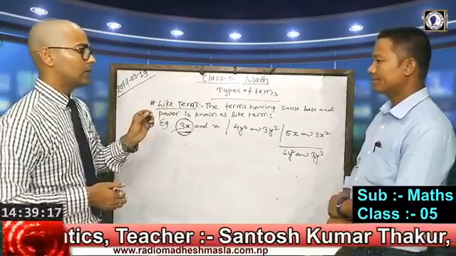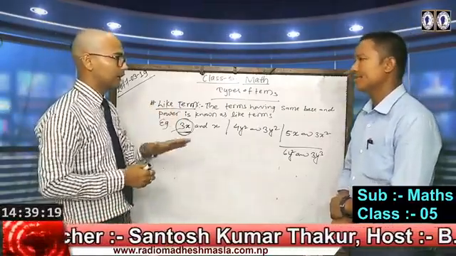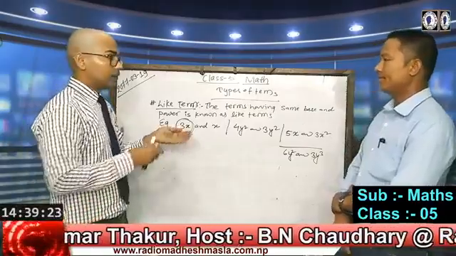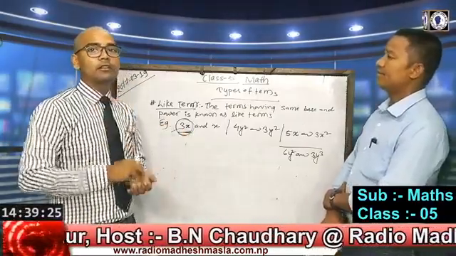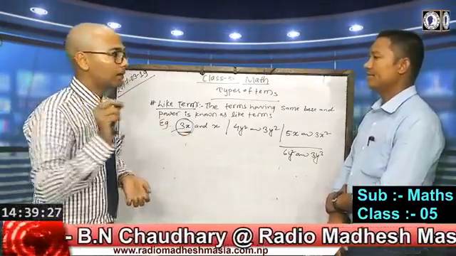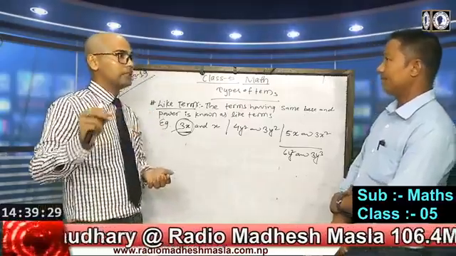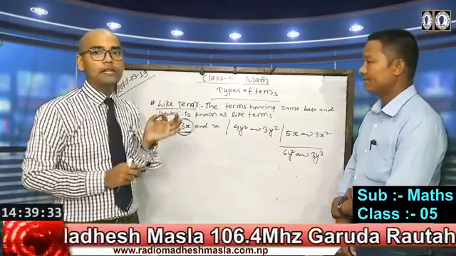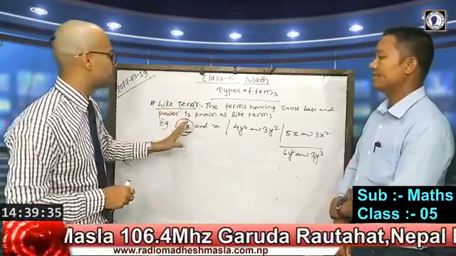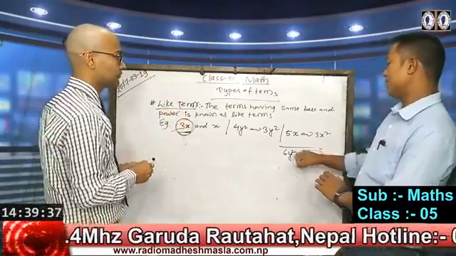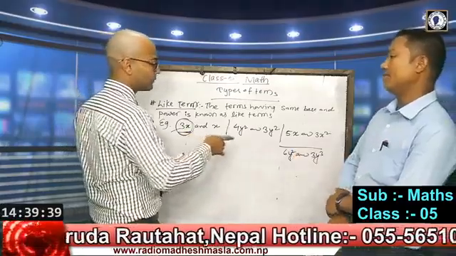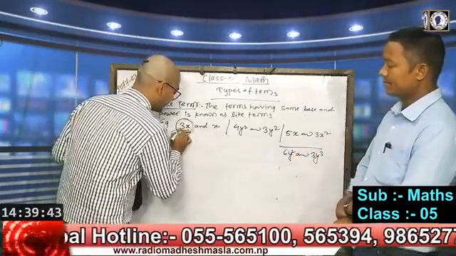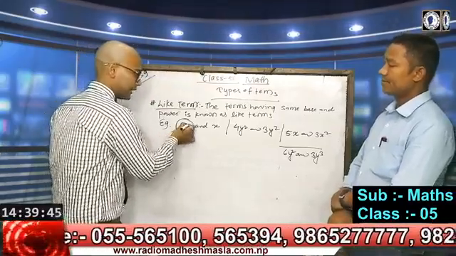The letters like A, B, C, D up to Z are known as base, and the number which is given on the top of that base is known as the index or power of the given base. For example, y to the power 2. In the same way, here we have 3x. In 3x, x is the base.